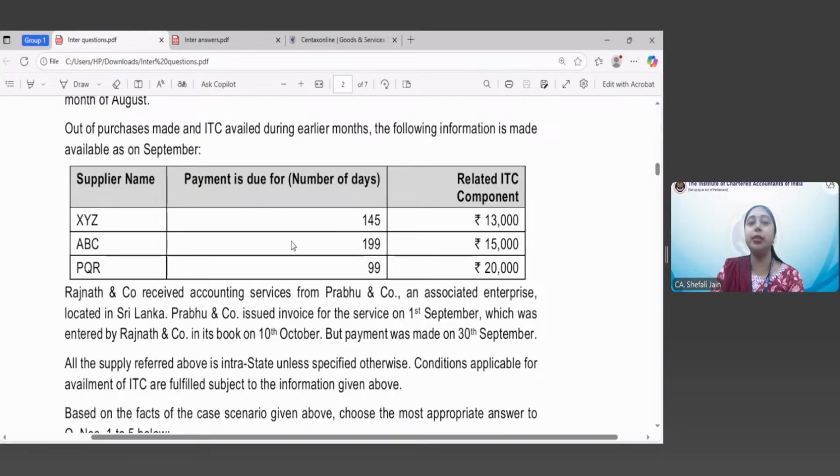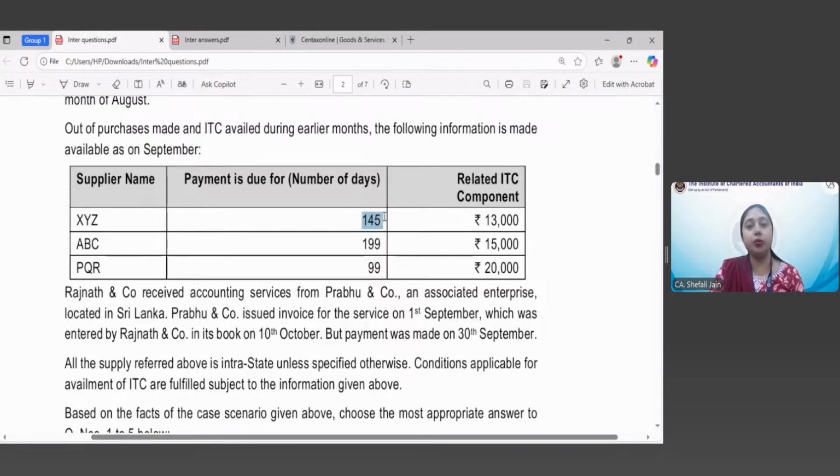So if I say XYZ, I had to pay the supplier XYZ a GST amount of 13,000, not the entire consideration, because this is the related ITC component. And it had become overdue by 145 days by the end of September.